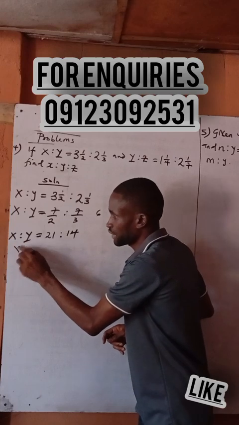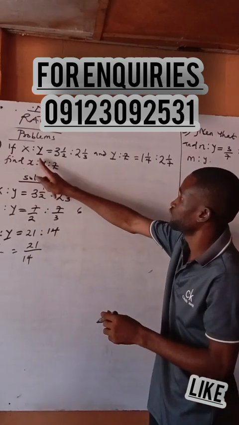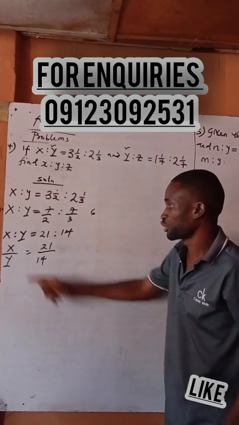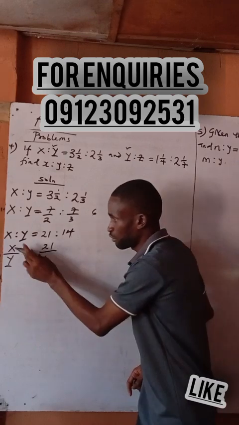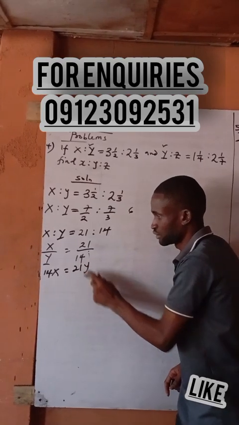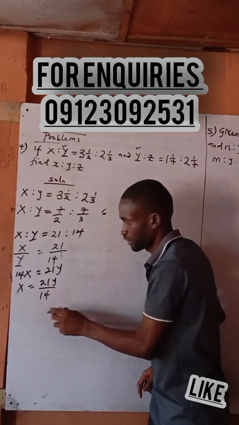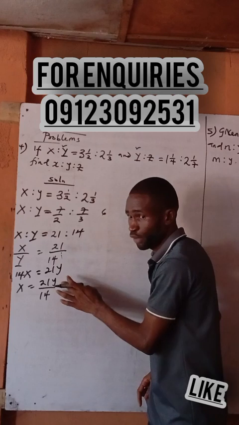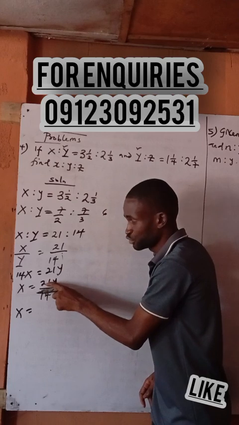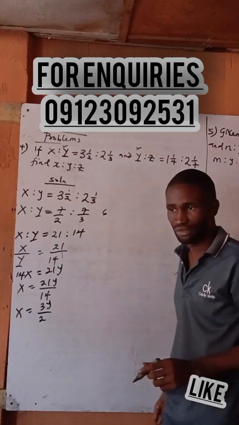Then I will undo F all over Y. Remember that Y appears twice here, so I'm going to make F the subject. I will cross multiply. This is 14F, and this is 1 times Y. If I make F the subject, I will have 21Y all over 14. Now you can decide to reduce it. 7 can divide 21 to give 3Y, and 7 into 14 is 2. Are you with me?